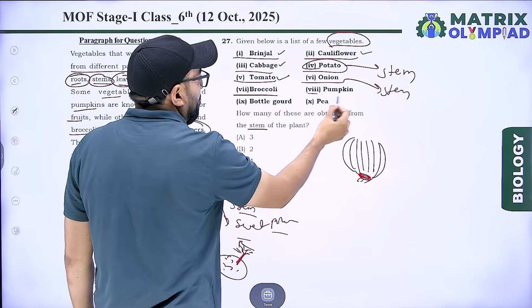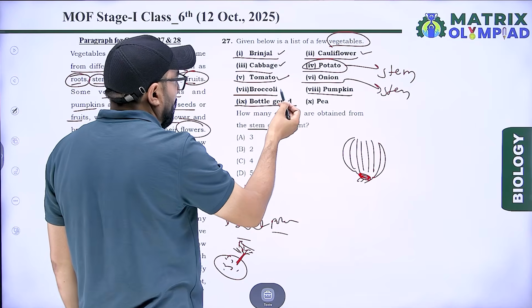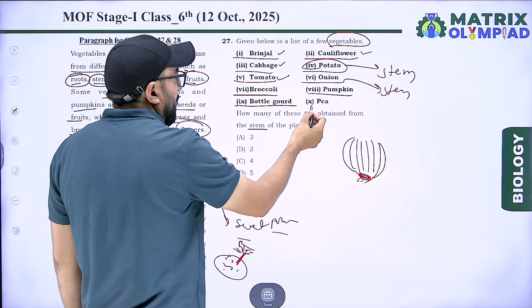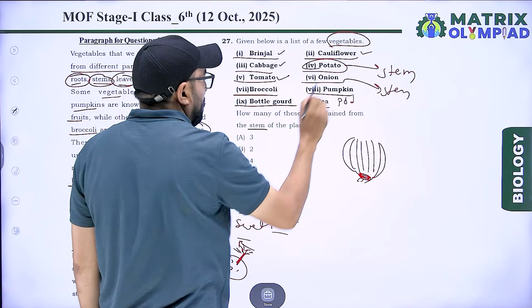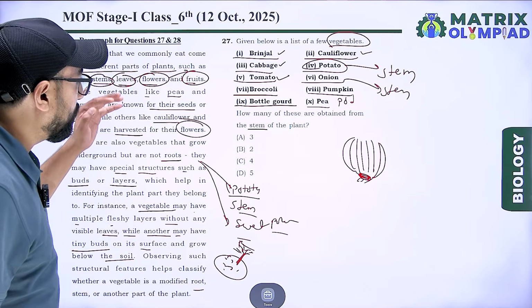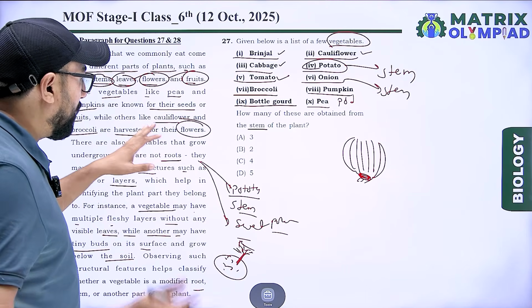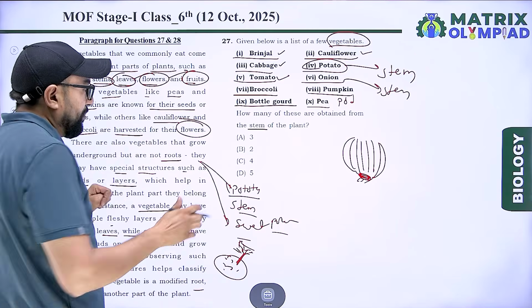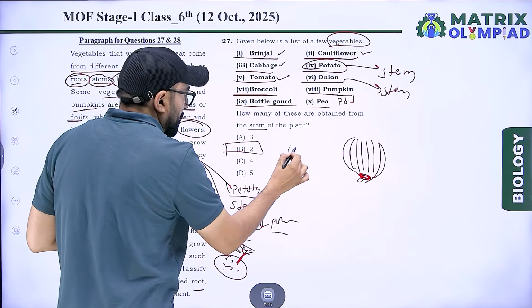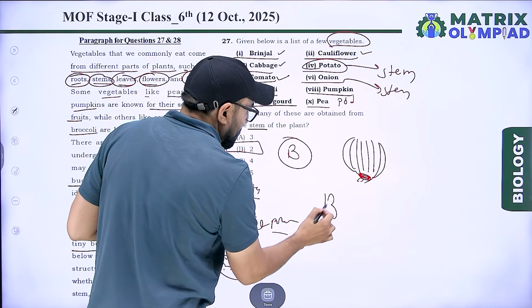Broccoli is a flower, pumpkin is a fruit, bottle gourd is a fruit and pea is from a pod. So according to this list, only two are obtained from stem. The right answer is option B. Option B is correct.